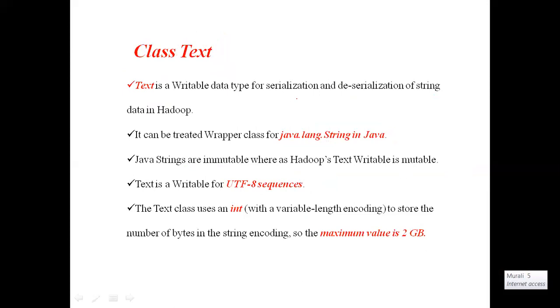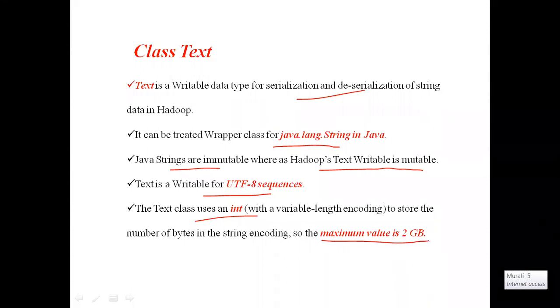Text is a writable data type for serialization and deserialization. It is similar to java.lang.String. Next, Java strings are immutable, whereas Hadoop Text objects are mutable. Hadoop Text uses the UTF-8 format for storing the data. The length of the string in the Hadoop Text class will be an integer number, and it can store a maximum of 2 GB of data.